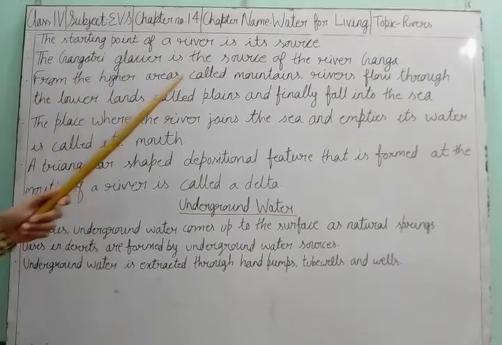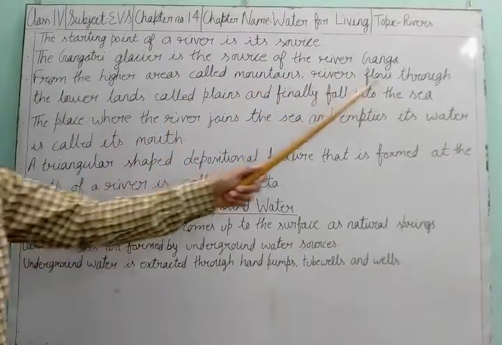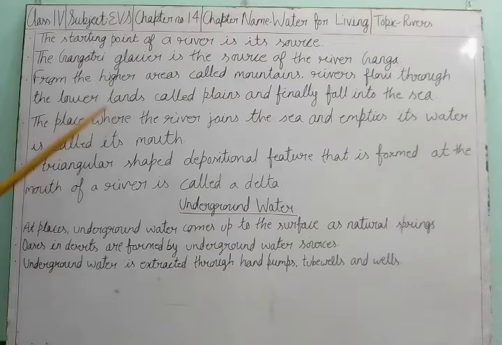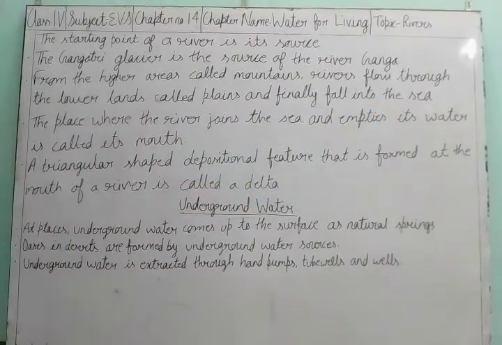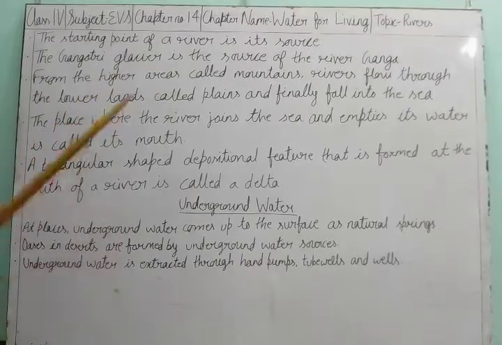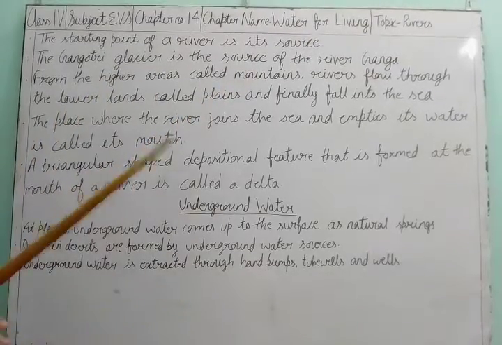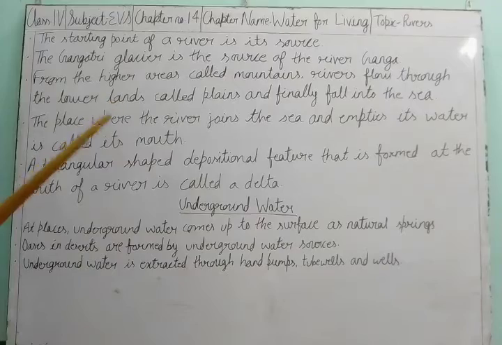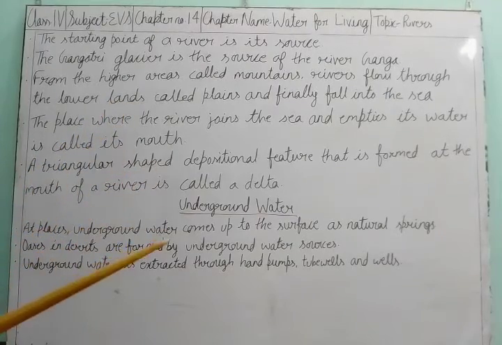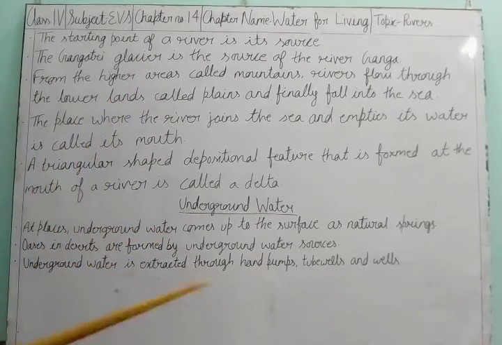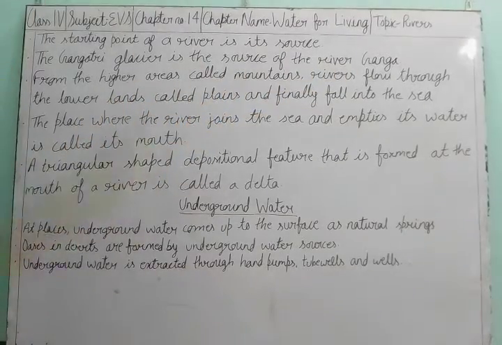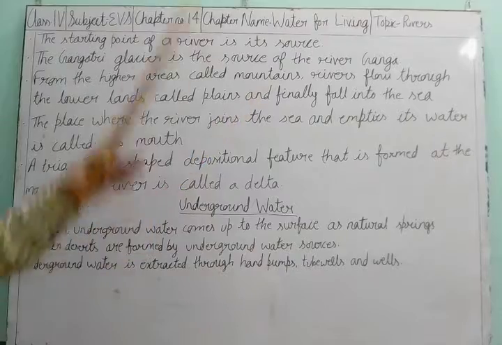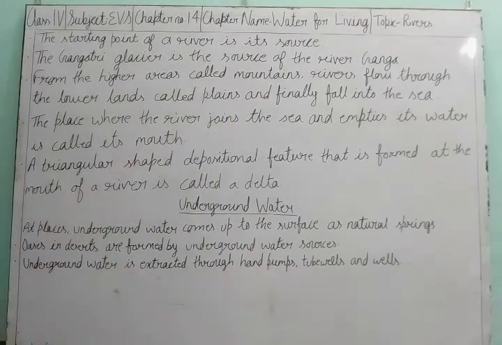From the higher areas called mountains, rivers flow through the lower lands called plains and finally fall into the sea. All of you know that mountains are rocky places, snow covered places, and very high. So from those higher mountains, the river flows down to the land.